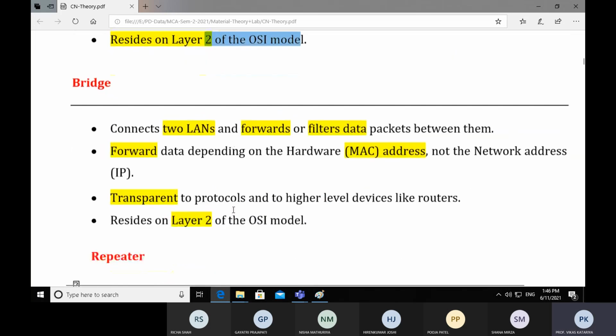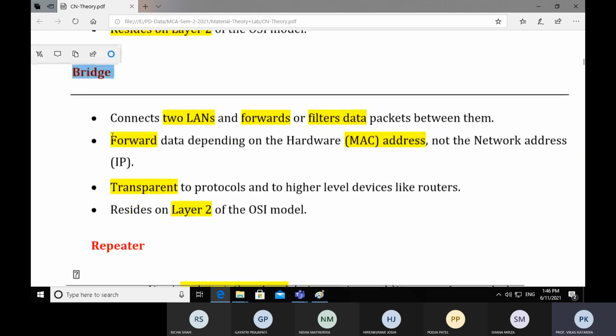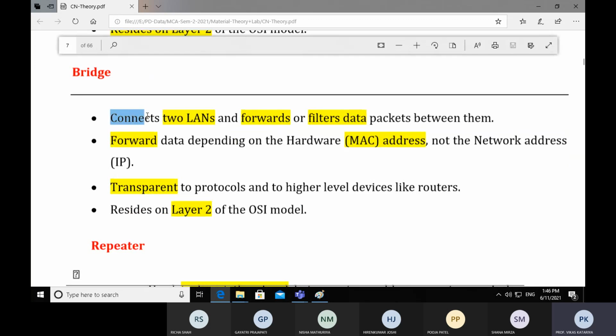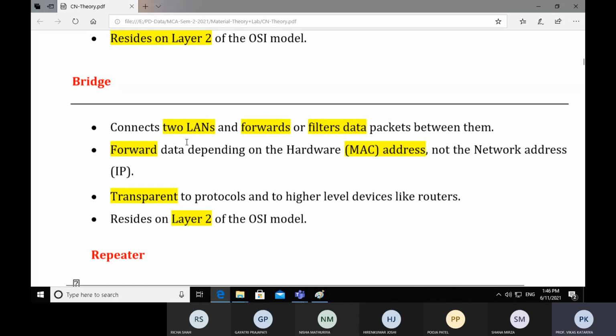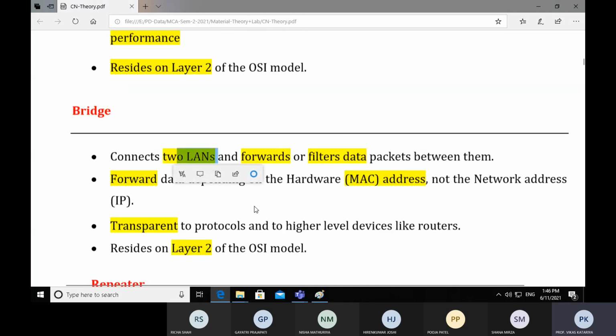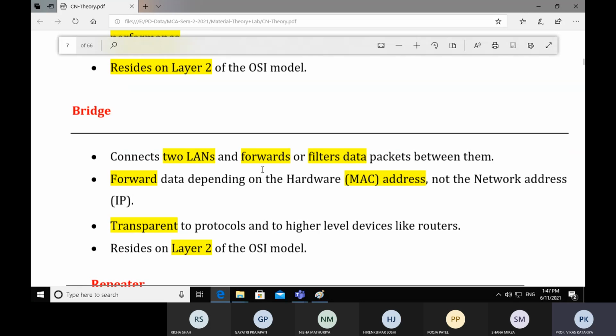Now the third device is bridge. It is again a network device. What is the purpose of a bridge? It connects local area networks and forwards and filters the data packets between them. There might be a situation in your organization where you want to connect two different LANs. A bridge is a device which connects two different LANs, forwarding and filtering data packets between those networks. This is the basic purpose of a bridge device.